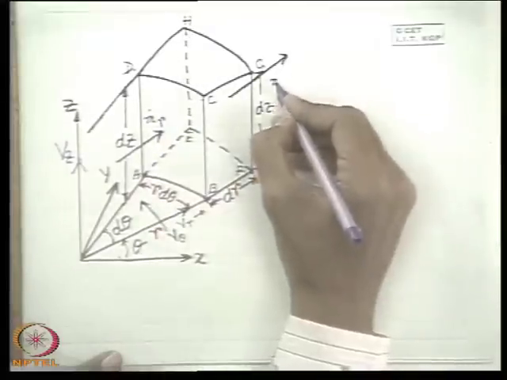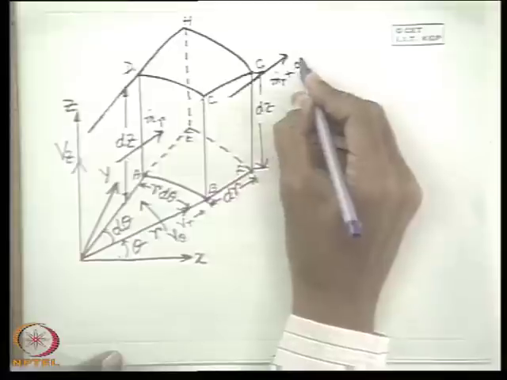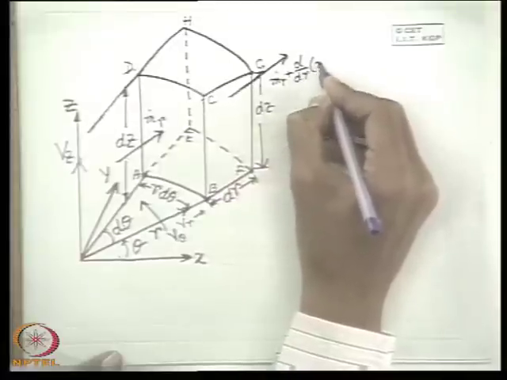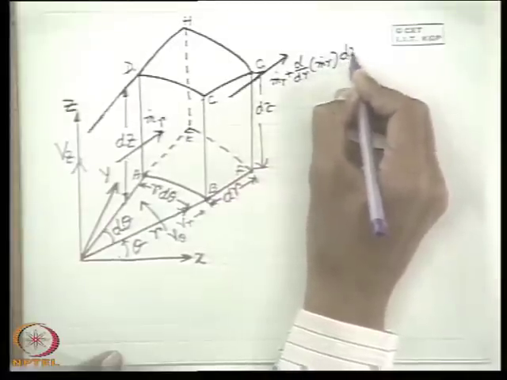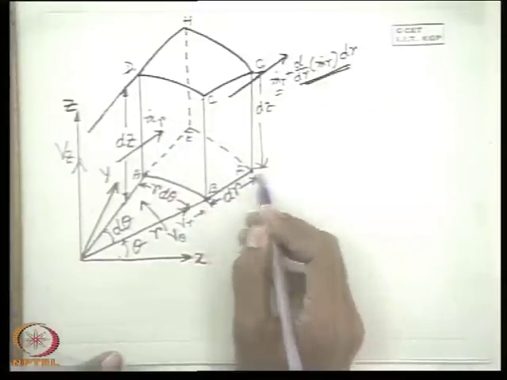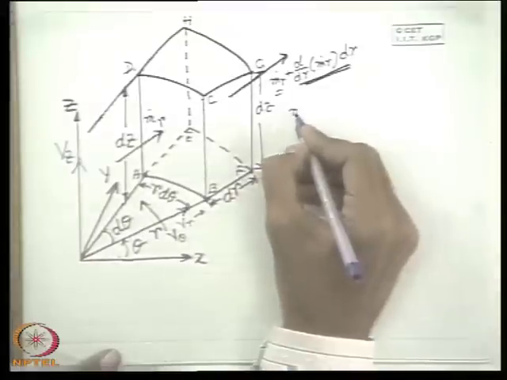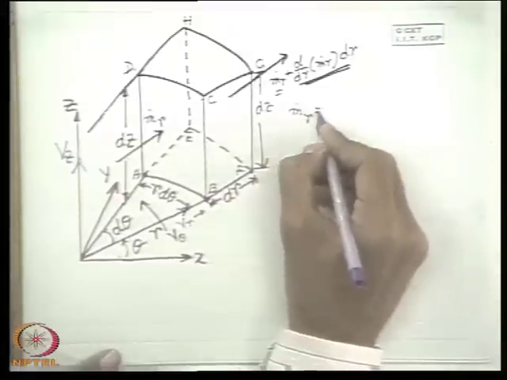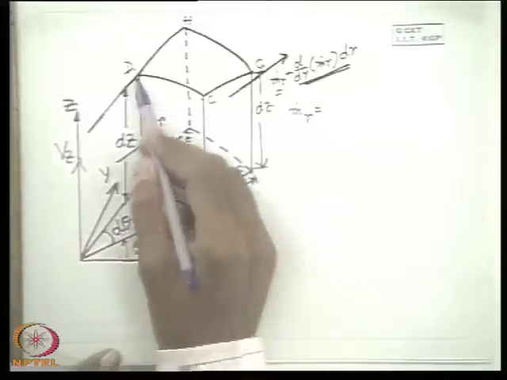So this will be m dot r plus ddr of m dot r times dr, because this mass flux has changed by this amount because of a change in dr. In a similar fashion we write the expression of m dot r, the mass flux across this surface.